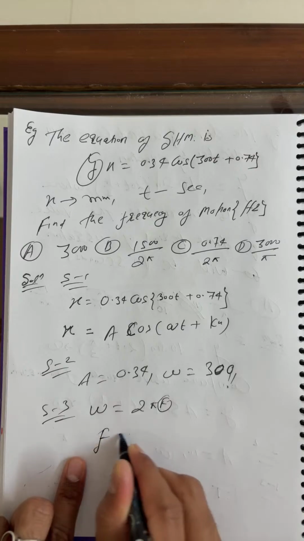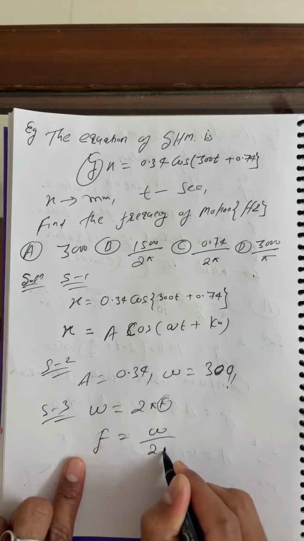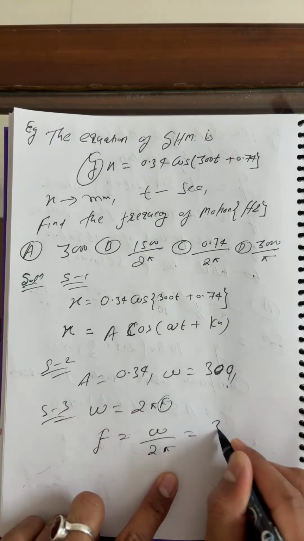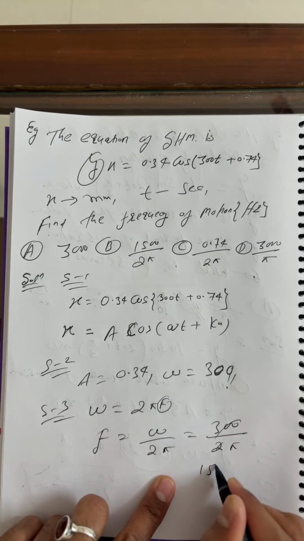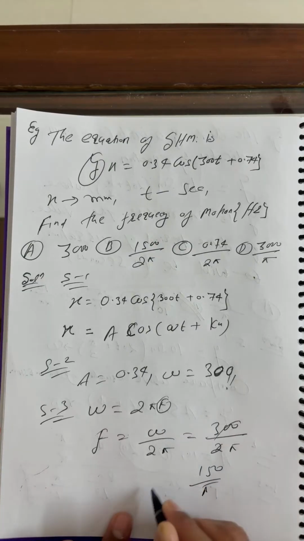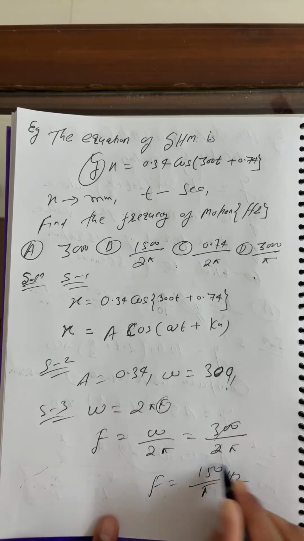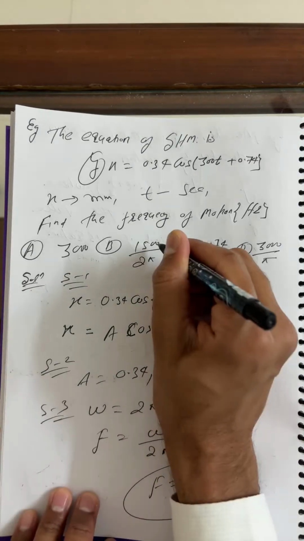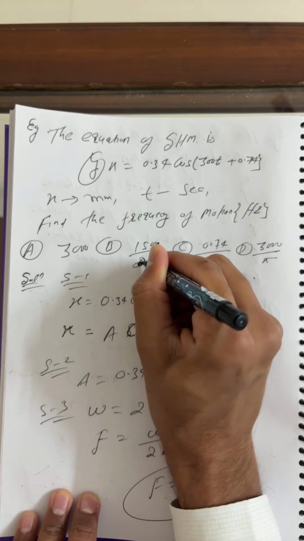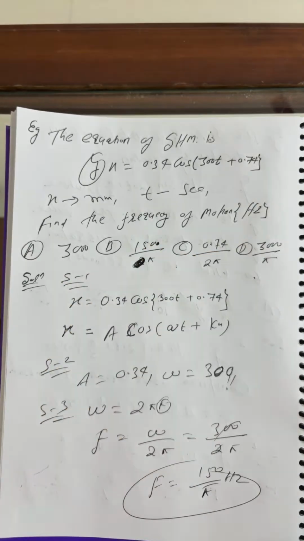Frequency is omega upon 2 pi. Omega here is 300, so 300 upon 2 pi, which is 150 upon pi in hertz. Is any option there? 150 upon pi, or you can say 300 upon 2 pi. There is no option at all, so I am just making the option here: 150 upon pi.